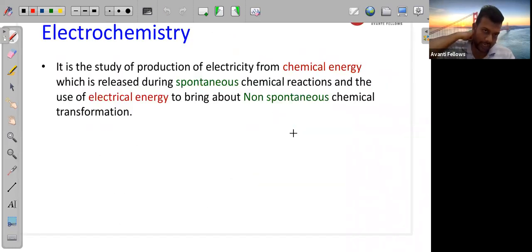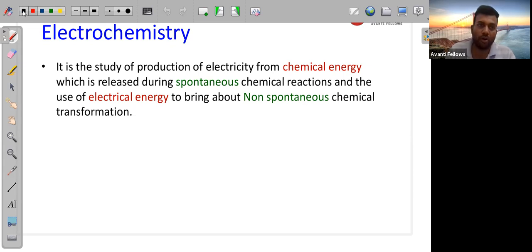Okay, so next we'll see electrochemistry. In electrochemistry, the definition given is that it is the study of production of electricity from chemical energy which is released during a spontaneous chemical reaction, and the use of electrical energy to bring about a non-spontaneous chemical transformation. So two conditions are there. It is a branch of chemistry which deals with the study of spontaneous chemical reactions and non-spontaneous chemical reactions.